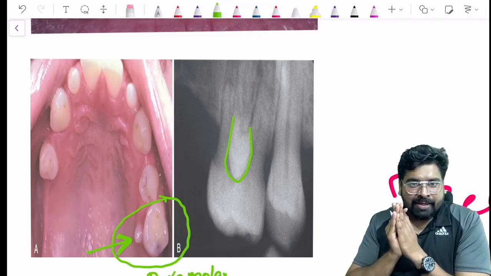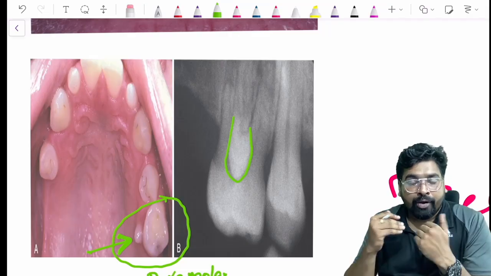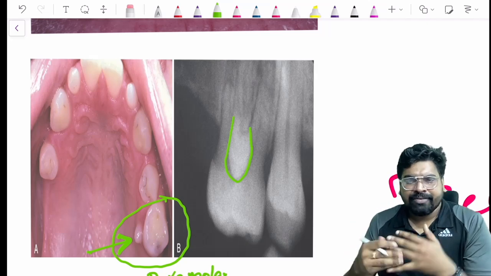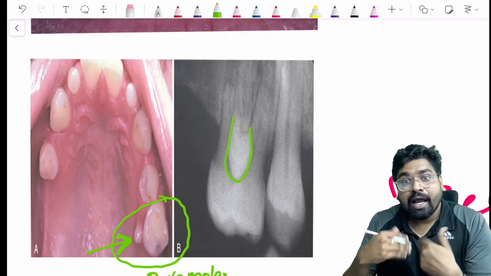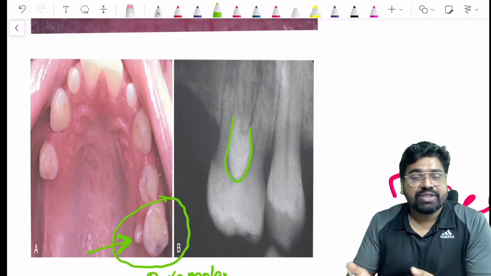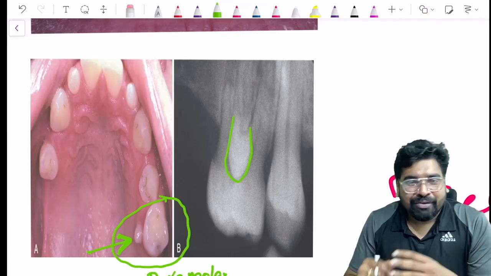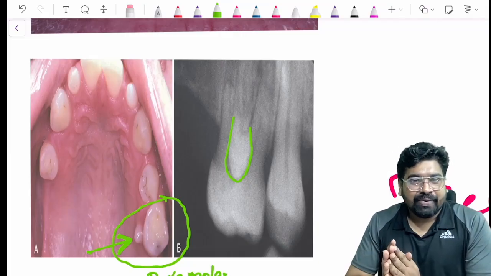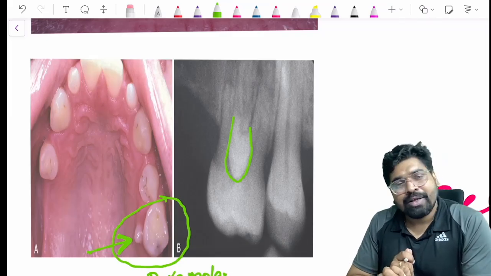So this is about the anomalies in the number of teeth. We have seen anodontia, false anodontia, pseudoanodontia, hypodontia, oligodontia, hyperdontia, oligopleodontia. We have discussed many terms and the related questions. So that's about the anomalies of the number of teeth.